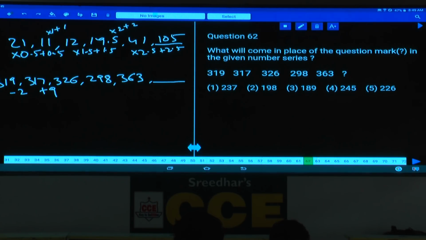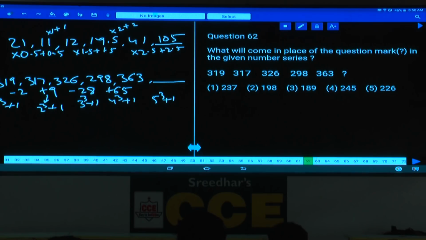Here the difference between these two is how much? 28 minus 28. And the next difference is how much? Plus 65. Yes, tell me what are these numbers? 2, 9, 28, 65 can be written as 1 cube plus 1. Now this 9 can be written as 2 cube plus 1. And this 28 can be written as 3 cube plus 1. And 65 can be written as 4 cube plus 1. And finally 5 cube plus 1.